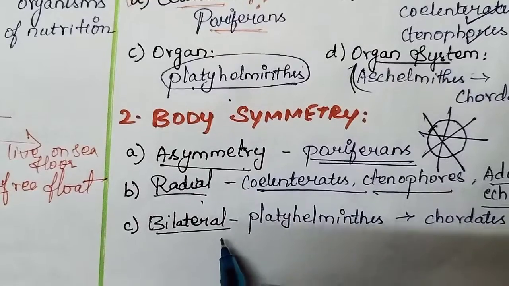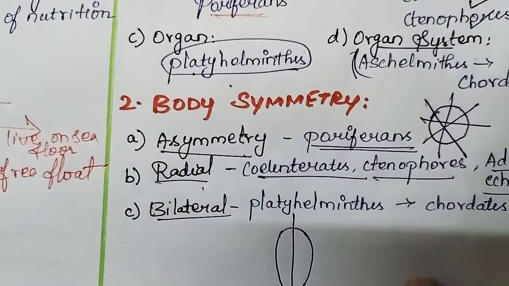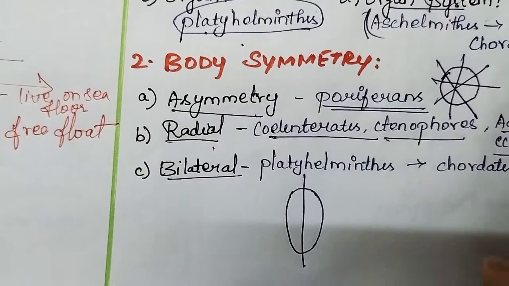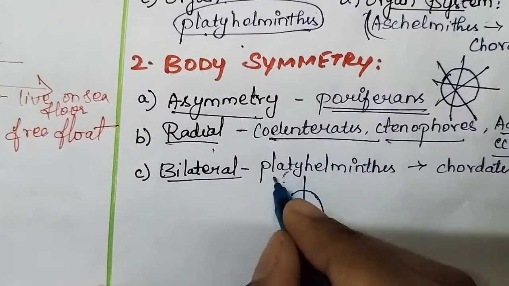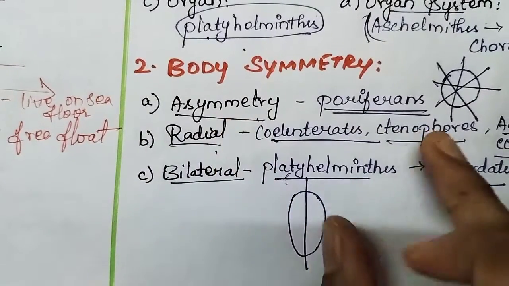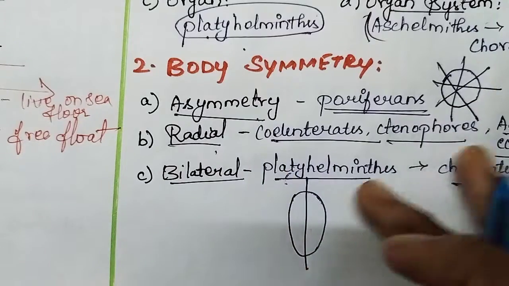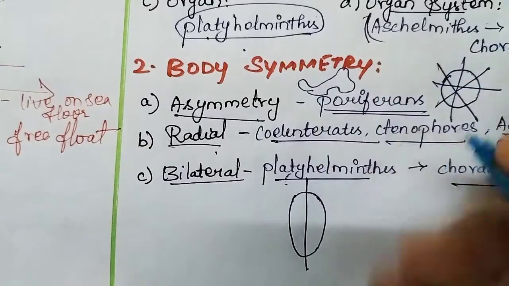Bilateral means if this is an organism, only along this plane can you cut it into halves, not any other plane, like humans. Platyhelminthes to chordates.